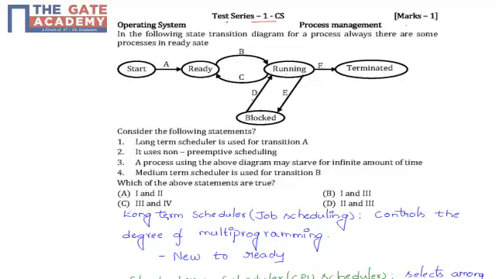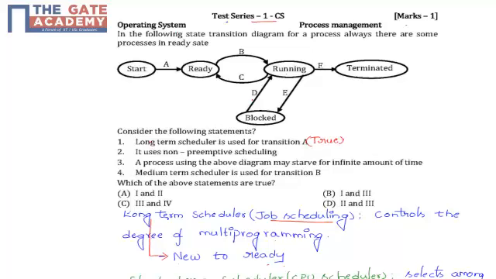First see the statements. First statement is long-term scheduler is used for transition A. First, we will see what is meant by long-term scheduler. Long-term scheduler is nothing but job scheduling. It controls the degree of multi-programming. In simple words, it changes the state of the process from start to ready, that is nothing but new to ready. So long-term scheduler schedules transition A. According to this long-term scheduler definition, it is true.